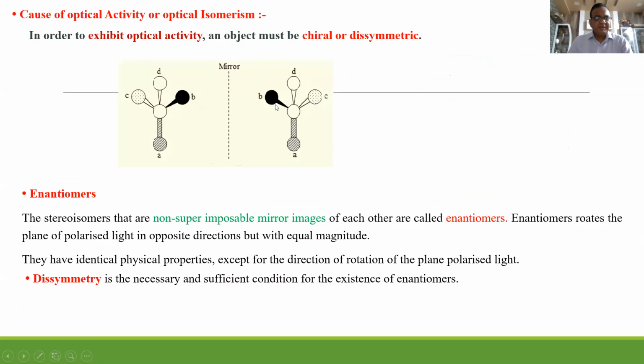So this is a mirror image. This is on the right hand side, and you will observe it on the left hand side. What are enantiomers? Two non-superimposable mirror images are called enantiomers, enantiomorphs, or optical antipodes. What is dissymmetry? Dissymmetry is the necessary and sufficient condition for the existence of enantiomerism. There should be no symmetry. If I put this, on C there is B coming, and on this B there is C of the other molecule.